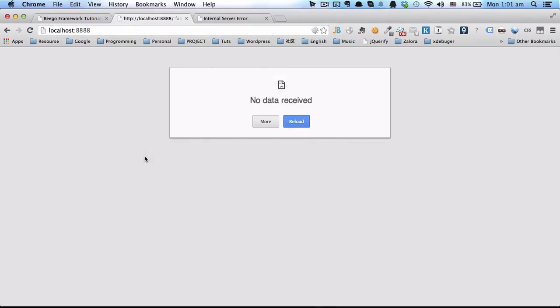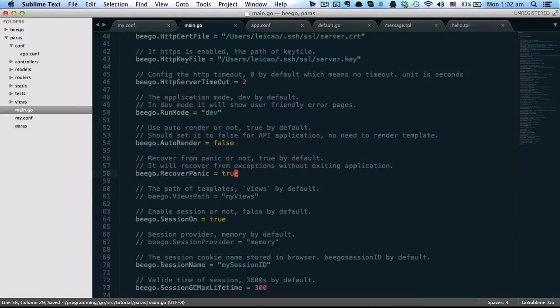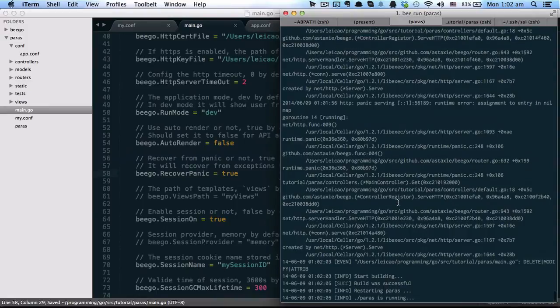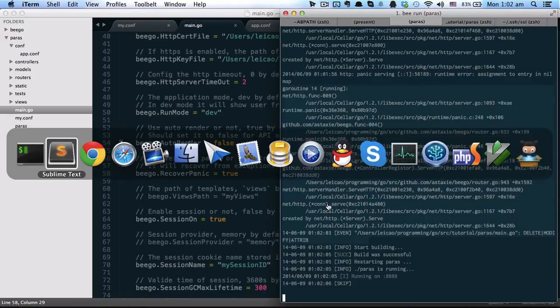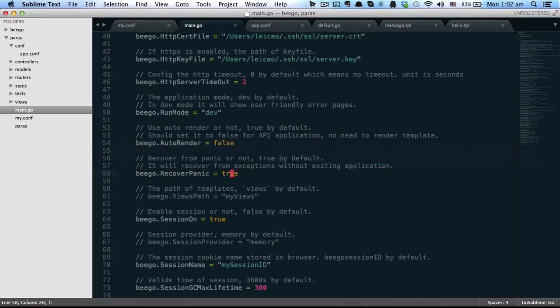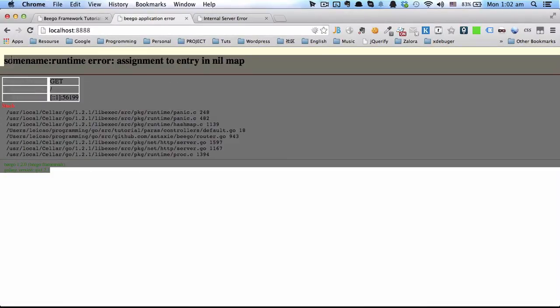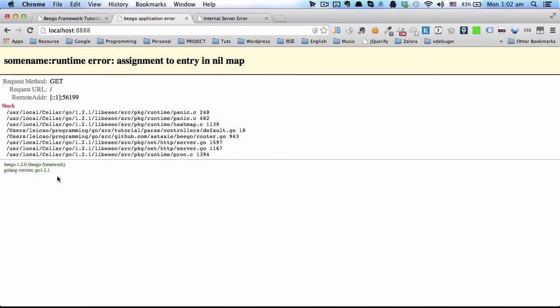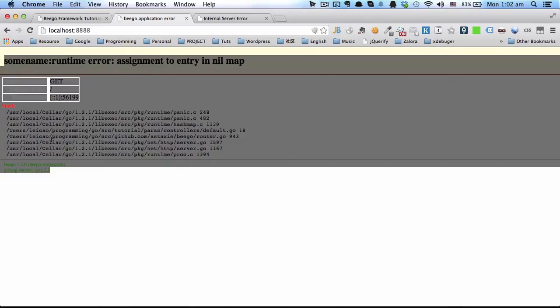So when there's a panic, it will just print out the error, the stack trace, the error message inside the command line. So right now, if we set it to true, which lets it recover from the panic, the project will still run, and it will output the stack trace inside the browser.